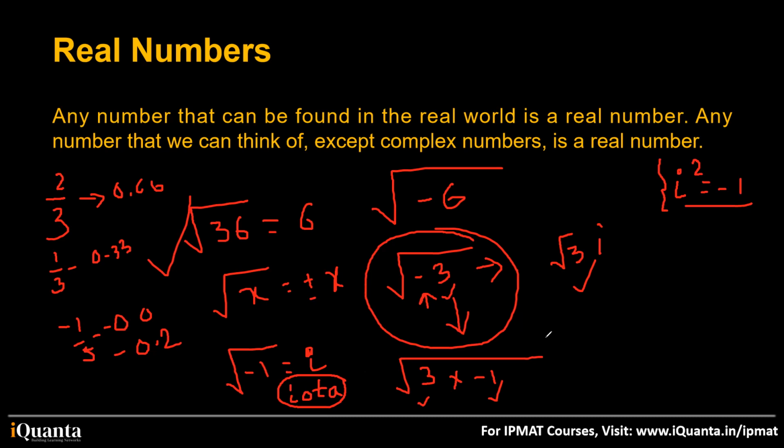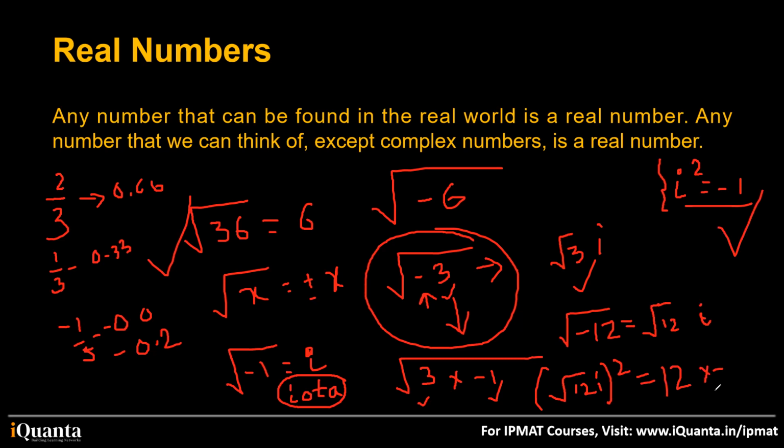For example, I tell you to find out the root of minus 12. How will you find it out? First of all, you will write root 12 and then iota. This iota will not be under the root. If I tell you to square this root 12 iota, what will you get? If you square root 12, you will get 12. And if you square iota, I have told you iota square is minus 1. So minus 12 will be your answer. This is how we use iota.